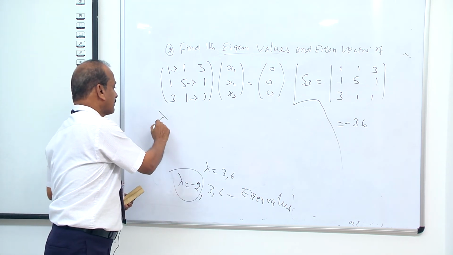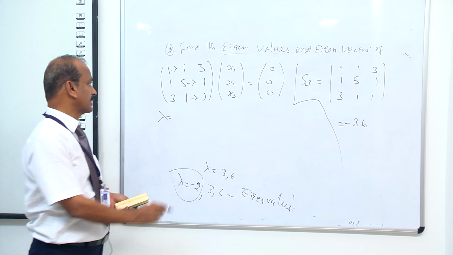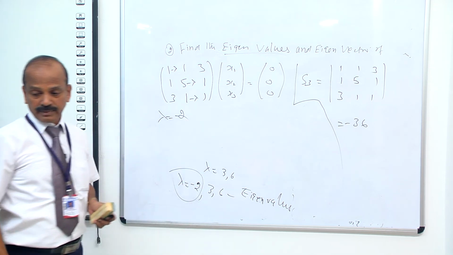The first eigenvalue is minus 2, so you take lambda equal to minus 2.